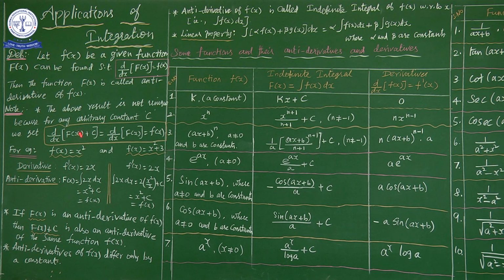The area is found by using the concept of integration. How to find it? Suppose you have a regular shape, for example a square. What is the area of a square with side a? What is the area of a rectangle? Length into breadth. These are regular shapes. Sometimes we have irregular shapes. How do we find the area of irregular shapes? At this stage we use integration.